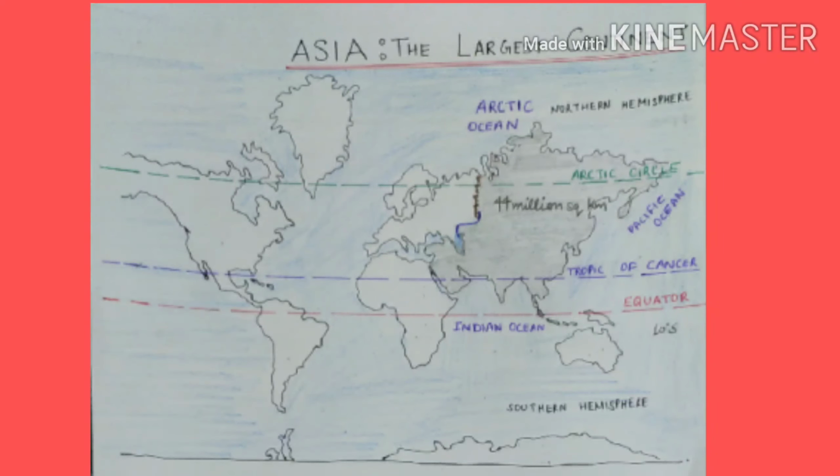Let us have a look at the location of Asia in the world. It is surrounded by Arctic Ocean in the north, Pacific Ocean in the east, Indian Ocean in the south. Its western boundary comprises of mountains as well as water bodies. It separates the continent of Asia from the continent of Europe and also from the continent of Africa.